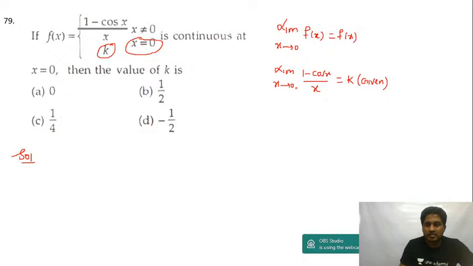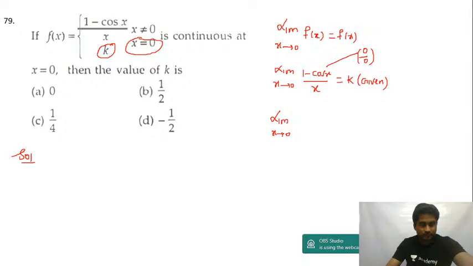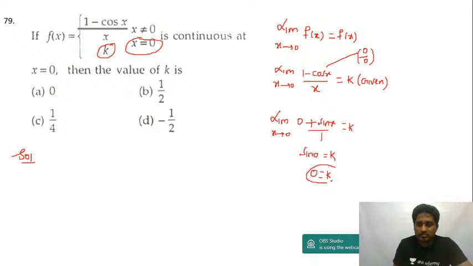Now x is tending to 0, guys, you get 0 by 0 form. So I'm going to use L'Hopital's rule. Differentiate the numerator and denominator separately. So I'll write this as limit x tending to 0 of, differentiation of 1 is 0, differentiation of minus cos x is plus sin x, and differentiation of x is 1, is equal to k. As x tends to 0, you will get sin 0 equal to k. Sin 0 will be 0, so k equals 0. Answer is option A. Let's move to the next question.